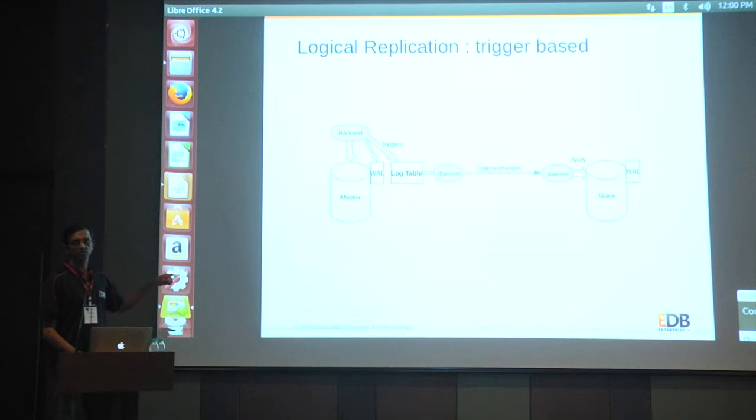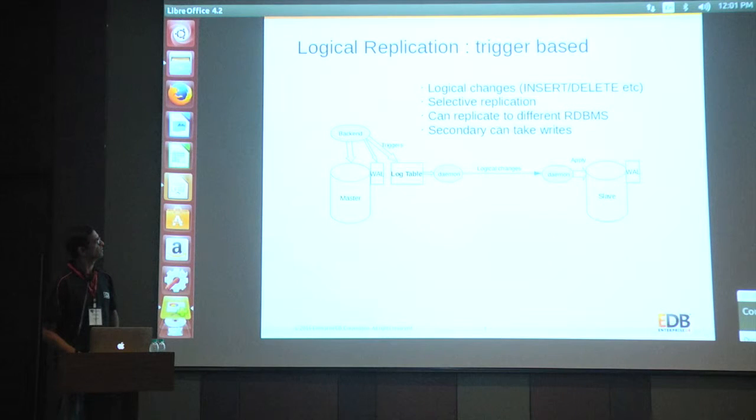The main problem with this is that the producer of this data on the primary server has to do that itself. There is no other process which is doing it in parallel. So that is the main overhead. It's doing multiple writes. It's not just doing writes on a master table. It's also doing a write on the transaction log, which it has to do, but it's also doing writes on a log table.